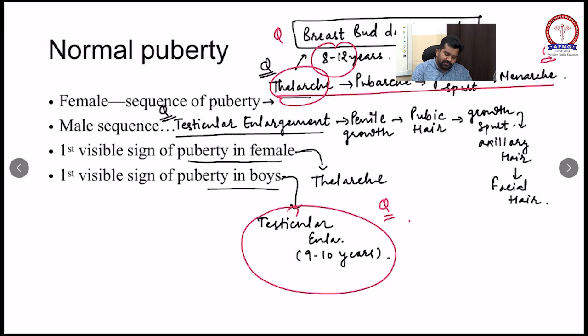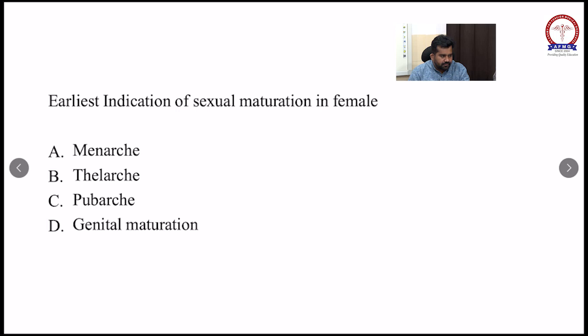Remember the sequence also. The female sequence has been previously asked: thelarche, pubarche, growth spurt and menarche. Earliest indication of sexual maturation, the answer will be thelarche.